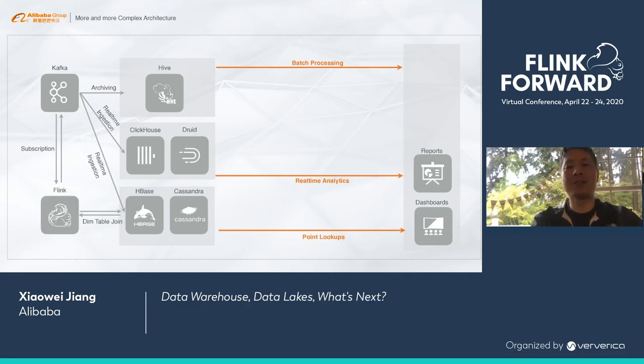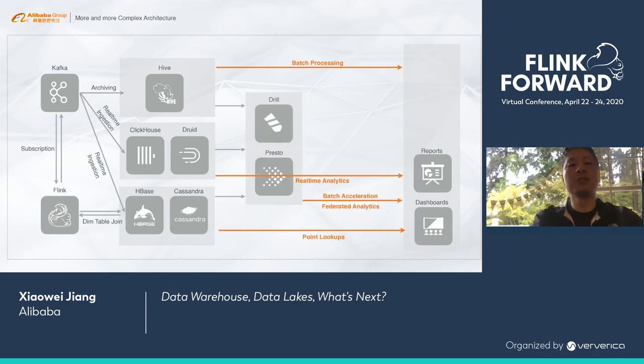As we can see here, we started to store data in multiple storage systems. Whenever this happens, sooner or later, you will need to run a query that joins data from multiple systems. So we needed federated query support, and we use Drill and Presto for that purpose. This can also be used to do batch acceleration, meaning speeding up query performance for data that is stored in Hive.